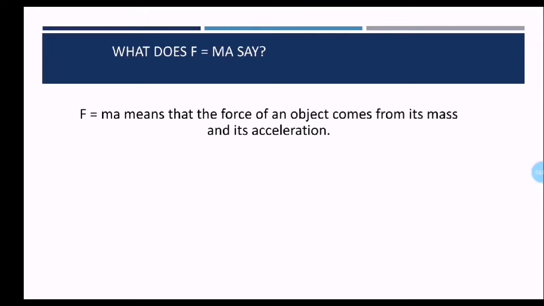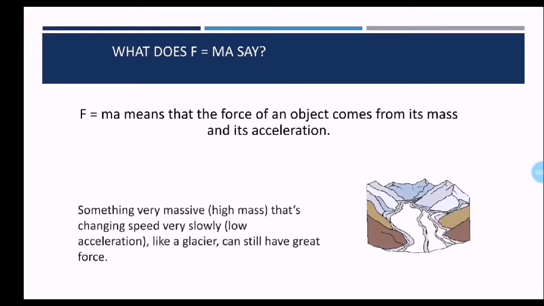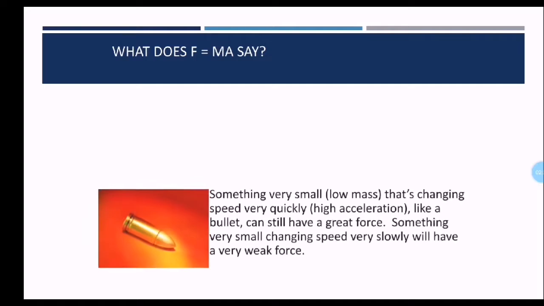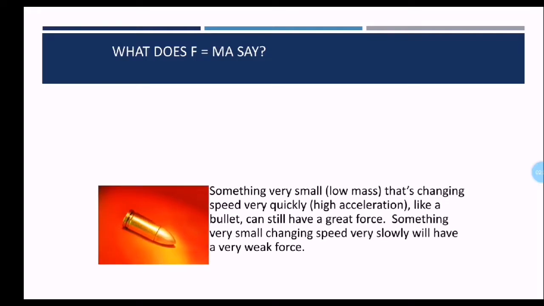F equals ma means that the force of an object comes from its mass and its acceleration. Something very massive, high mass, that's changing speed very slowly, low acceleration, like a glacier, can still have great force. Something very small, low mass, that's changing speed very quickly, high acceleration, like a bullet, can still have a great force. Something very small, changing speed very slowly, will have a very weak force. So it's not only about mass, it's about acceleration. If you want a high force, you either have to have a big mass or a high acceleration.